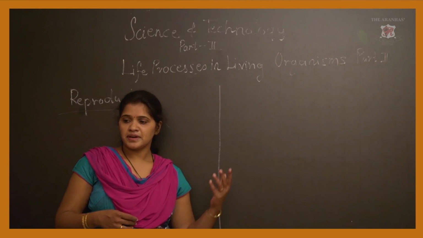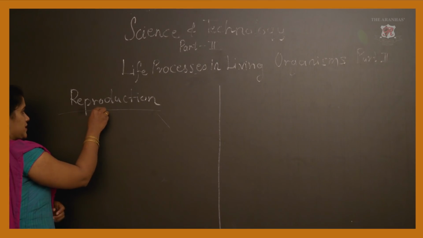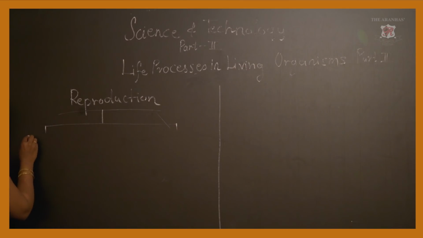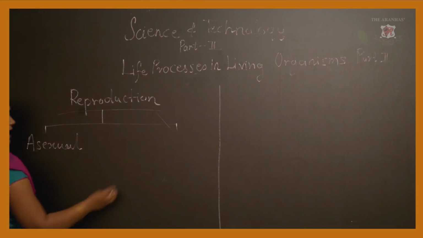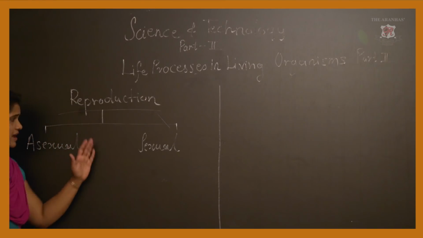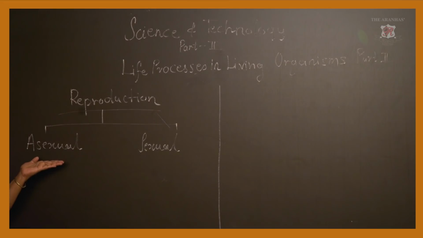Reproduction is divided into two main parts, that is asexual reproduction and sexual reproduction. First let us begin with what is asexual reproduction. Asexual reproduction is the reproduction process in which there is no involvement of gametes.